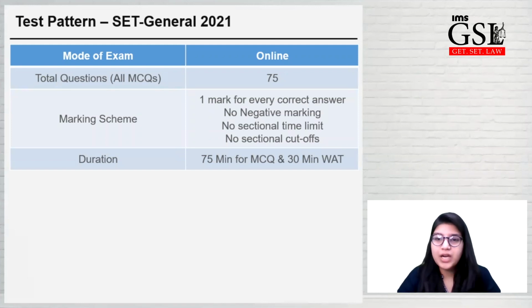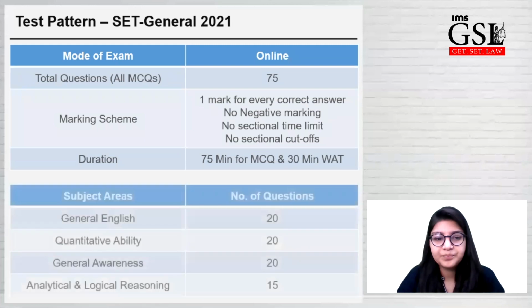The total number of questions will be 75, carrying 1 mark each. There will be no negative marking, no sectional cutoff, and no sectional time limit. You have to solve these 75 MCQs in 75 minutes, and then write your essay or written ability test in the next 30 minutes.